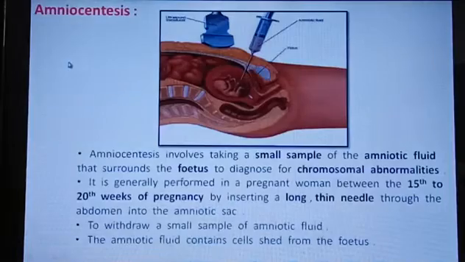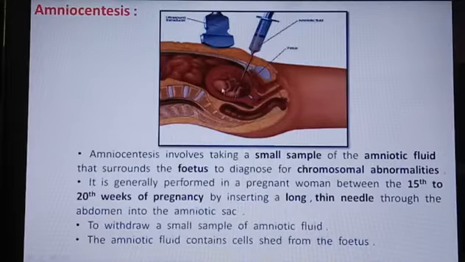Next, another one, amniocentesis. At the start of these lessons I already told what amniocentesis is. It is a prenatal technique. Amniocentesis involves taking a small sample of the amniotic fluid that surrounds the fetus to diagnose chromosomal abnormalities. Amniocentesis is a small sample of amniotic fluid.